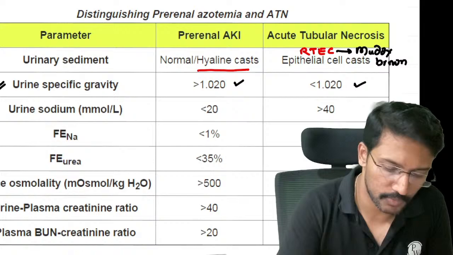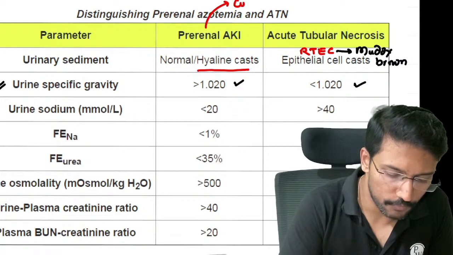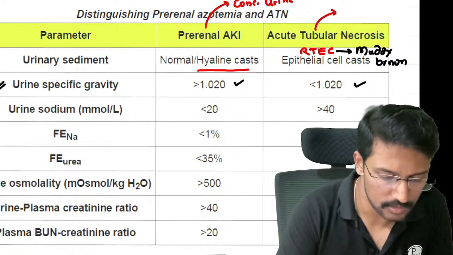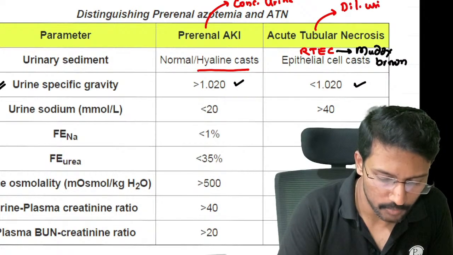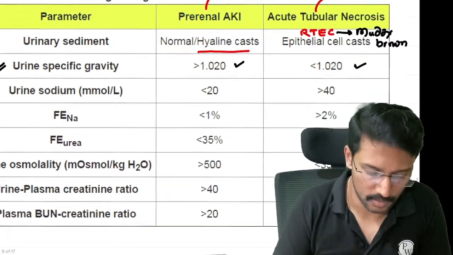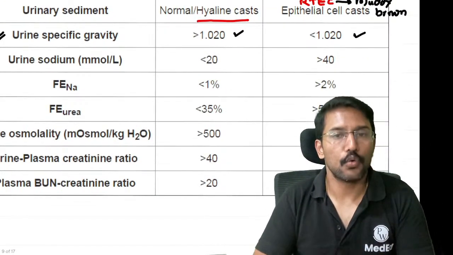So all you need to remember is when you think of pre-renal, think of concentrated urine, and when you think of acute tubular necrosis, think of dilute urine because reabsorption happens in the tubules. Damage to tubules means you are not reabsorbing. Okay. Then urine sodium,